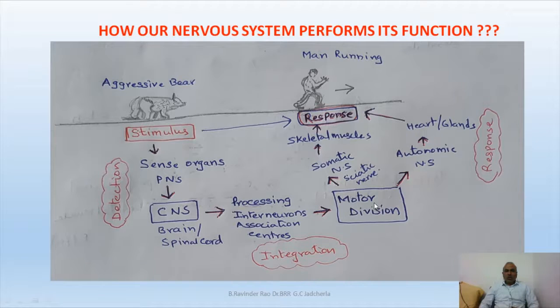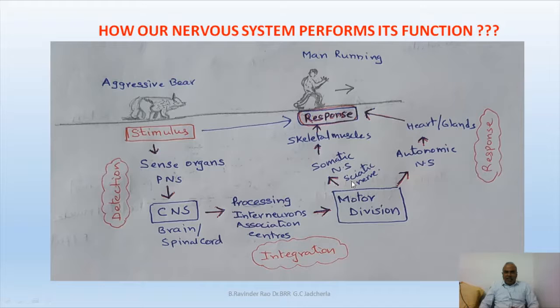The motor signals are sent to the somatic nervous system, especially the sciatic nerve, the nerve that goes through the legs. The order is given to the somatic nervous system, and the skeletal muscles of the legs start contracting, making the person run away from the source of the stimulus.